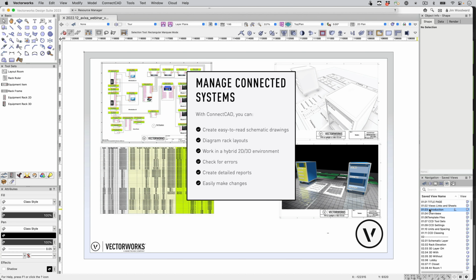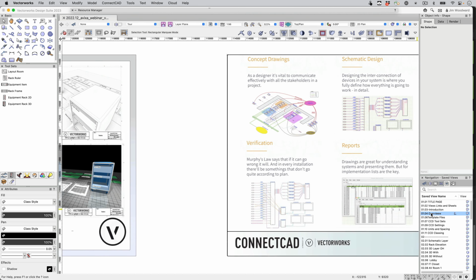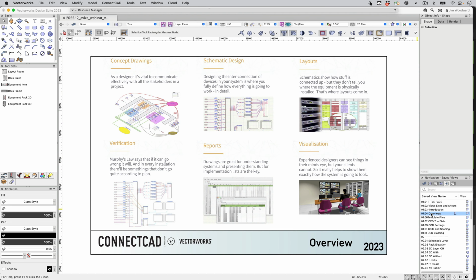ConnectCAD creates schematic layers, rack, both 2D and 3D, layouts, error checking, reporting, and an easy way to make changes and update the design. An overview of the workflow.